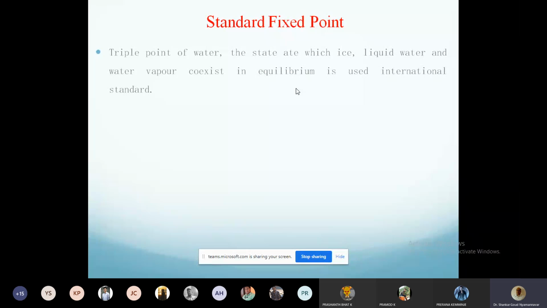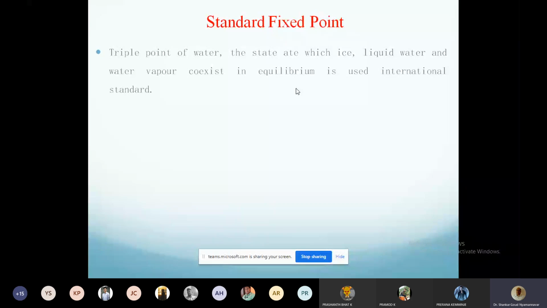So one more fixed point is the melting point of ice, which was the common reference point used earlier, but there were some lacunas in this standard. This standard was not complete for many applications. It was not sufficient to have only the ice point. There was a need to change, and people changed it. They looked at a different fixed point. Another fixed point that is used is the triple point of water.